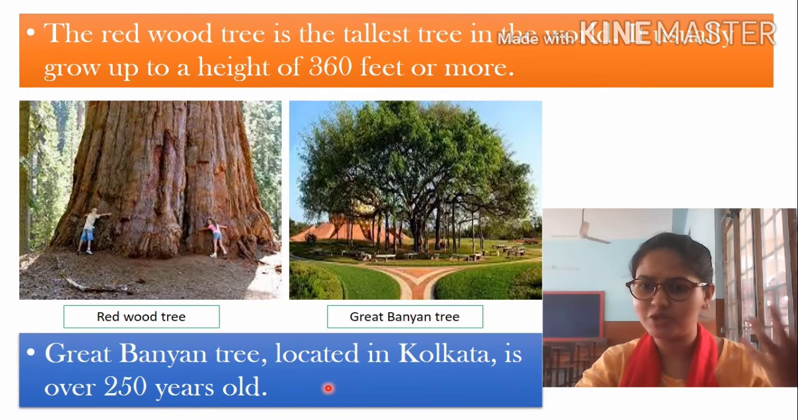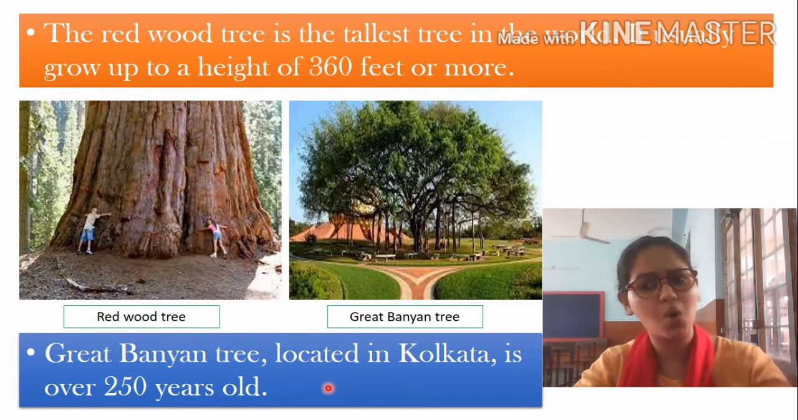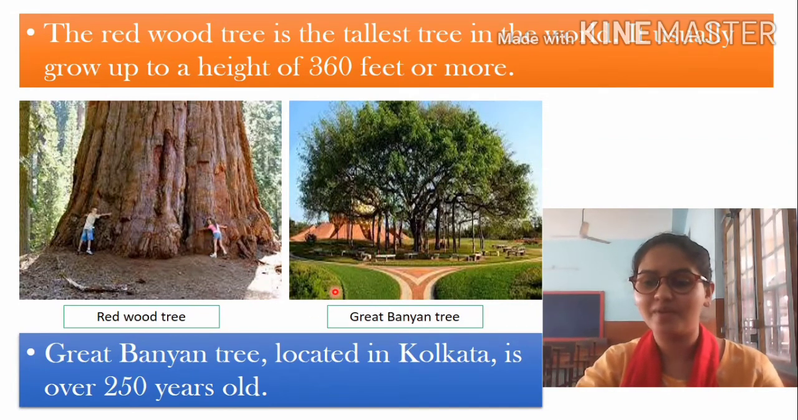Is it possible for a living being to live so many years? Yes, it is possible. And this one is the banyan tree. It's located in Kolkata, and the age of that particular tree is 250 years.